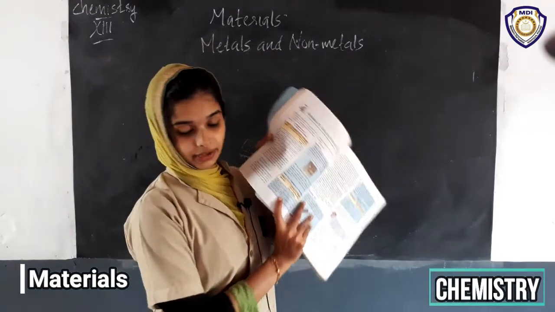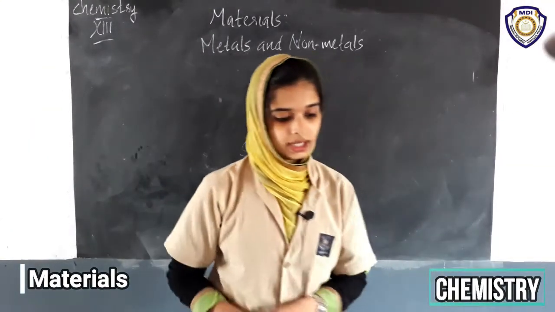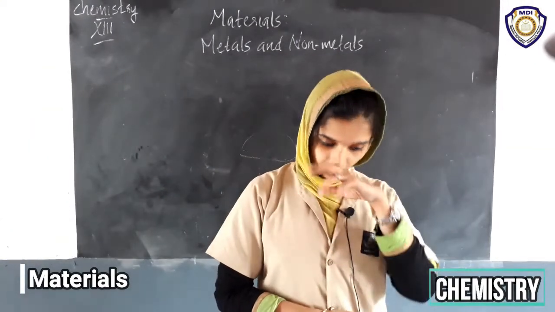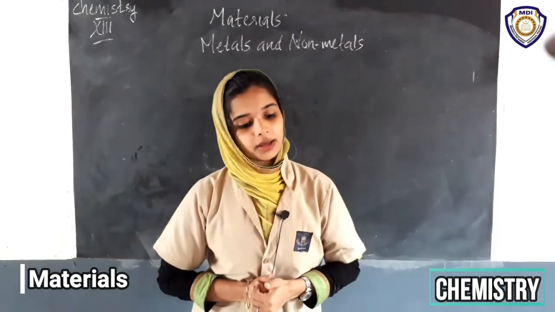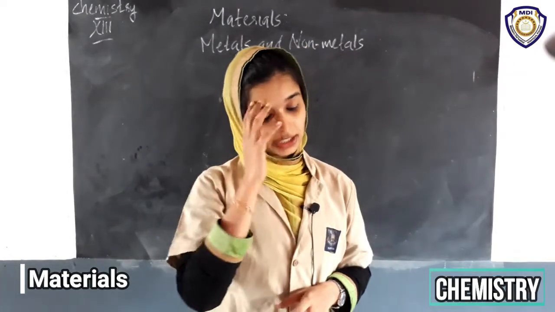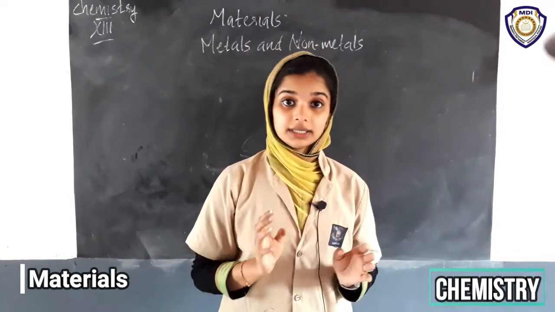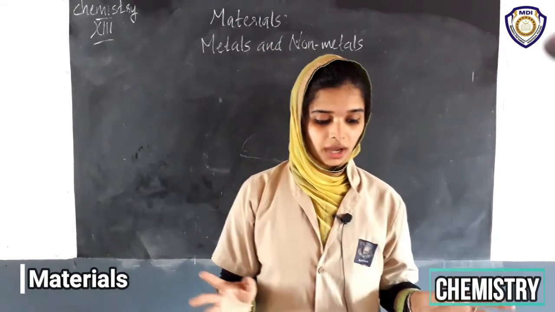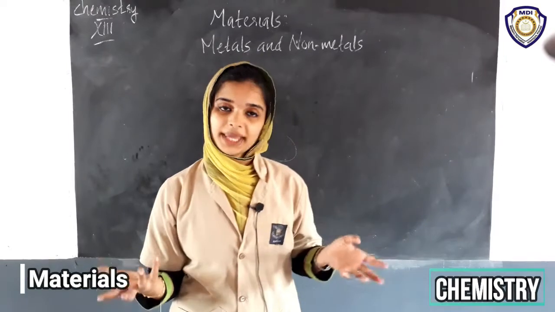Here is a table given in your textbook. Fill that table. What is the object? The first column is object or material. The second column is the change in shape: flattens or breaks into pieces. You have to write that. Is it flattens or breaks into pieces?